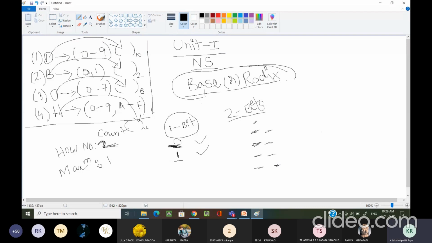Now the first number I can write is 00. The second number I can write is 01. The third number I can write is 10. The fourth number I can write is 11.